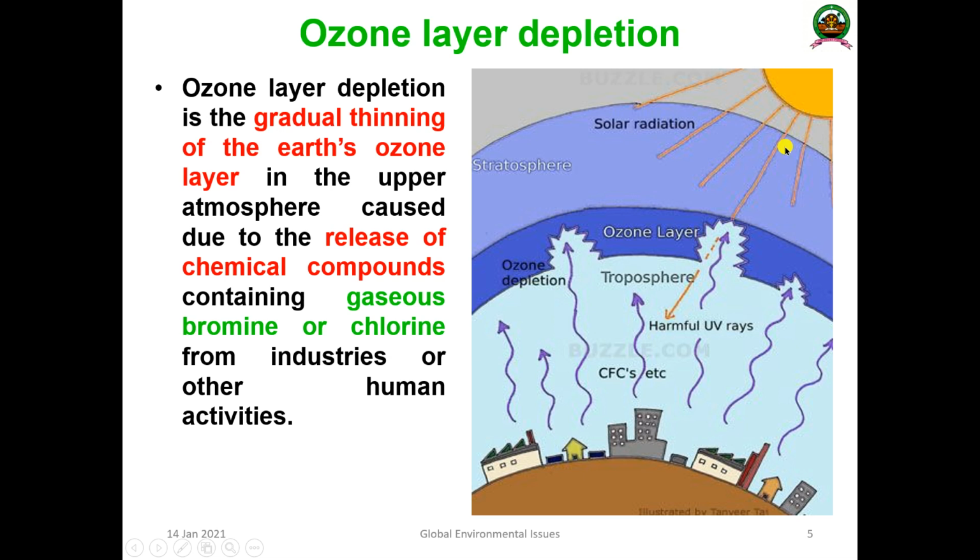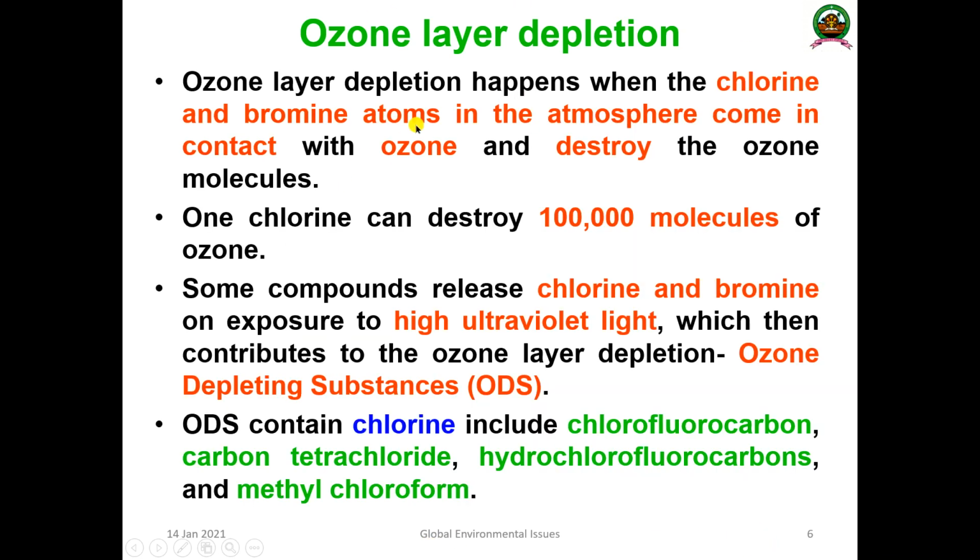And the solar radiation has a lot of ultraviolet radiation. This ultraviolet radiation is prevented by the ozone. The molecular formula of ozone is O3, okay. O2 is oxygen, O3 is ozone, okay. And this ozone is getting depleted through that particular hole. The rays are emerging and penetrating to the earth, and that is affecting all existence in the universe, okay. And ozone layer depletion happens when the chlorine and bromine atoms in the atmosphere come in contact with the ozone and destroy the ozone molecule.